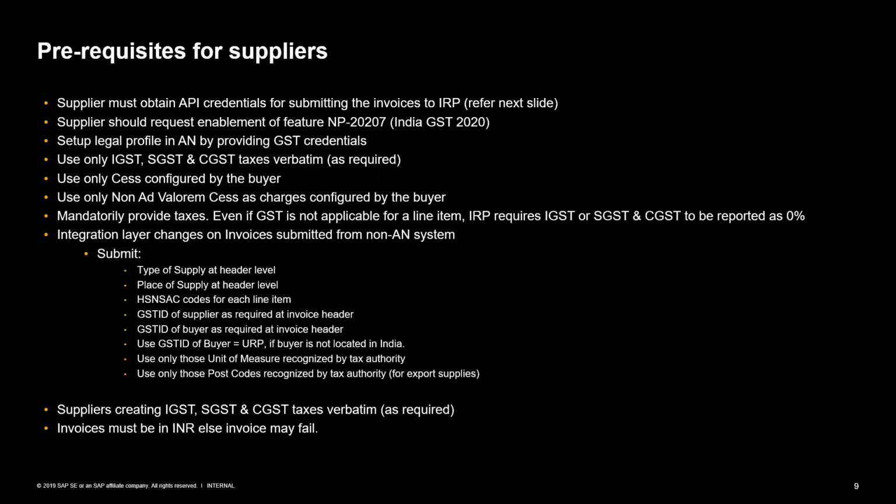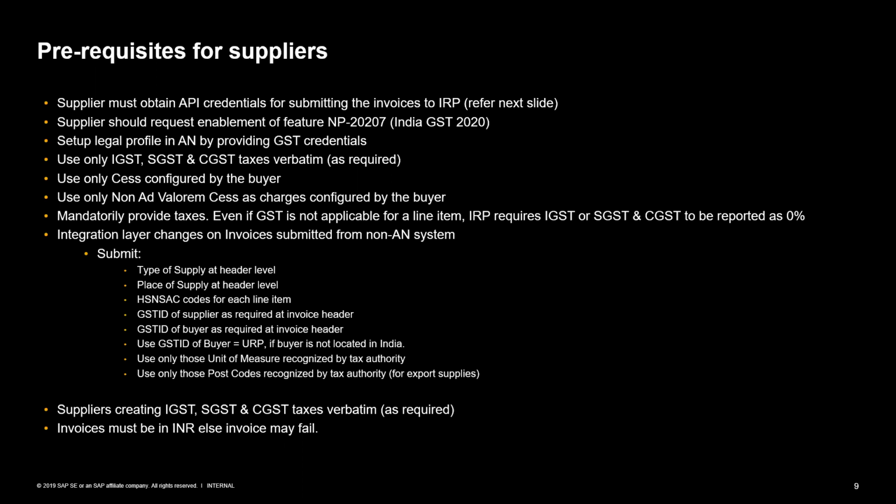Once the feature is enabled, and it does not take much time, it can be turned on immediately. Those types of suppliers, their invoices will automatically be routed to IRP. Other suppliers whose turnover is less than 500 crores of rupees don't have to worry about enabling the feature. Their invoices will continue to flow directly to the buyer, right? The identification that the supplier's turnover in the last financial year is more than 500 crores of rupees is something which the supplier would know.